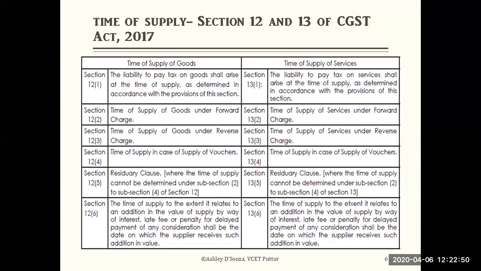If you are unable to find the time of supply in the forward charge, reverse charge or vouchers provisions, then section 12, subsection 5 will be applicable.